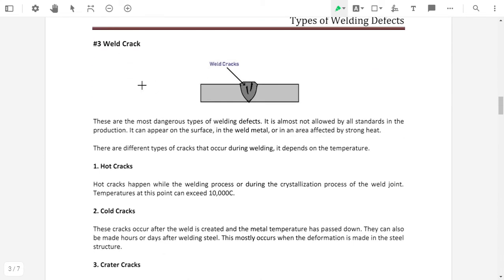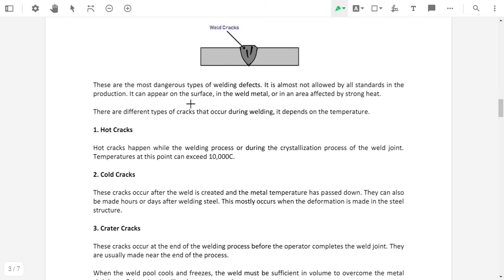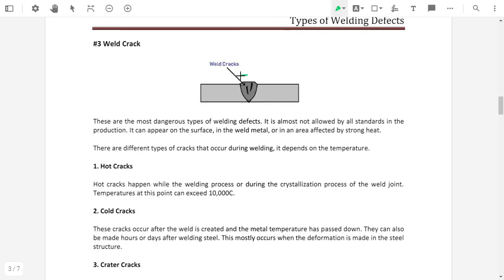The next one is a weld crack. See here, there are cracks present in a weld zone if proper precautions are not taken. These are the most dangerous types of defect. Out of all the types of defects, weld cracks are the most dangerous. They are almost not allowed by any of the standards in production. It can appear on a surface, in the weld metal, or in an area affected by the strong heat.